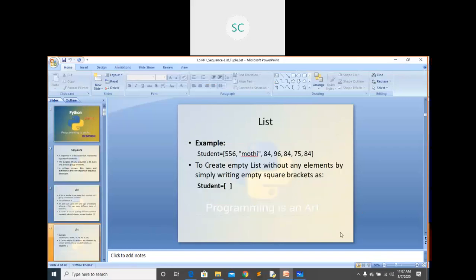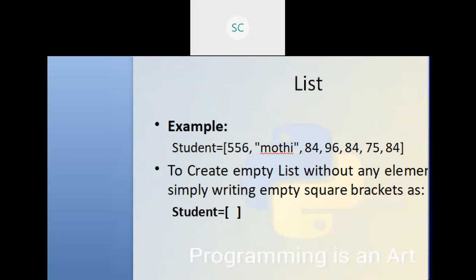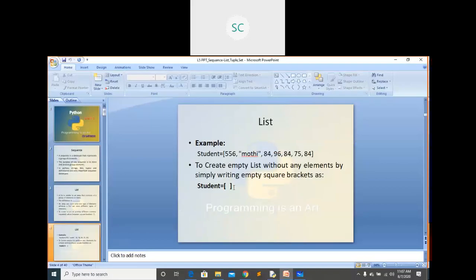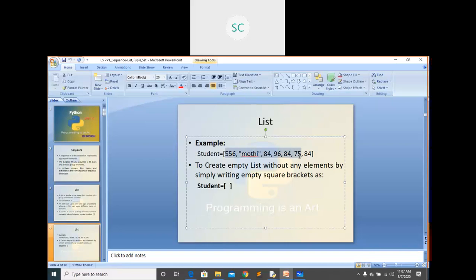How can you create a list? See here, I'm going to create one list of a student. Here, student is a list. I use the square bracket, and inside I assign some elements.